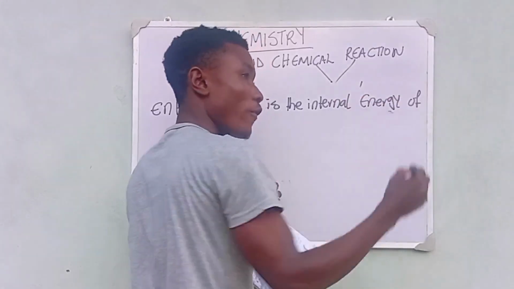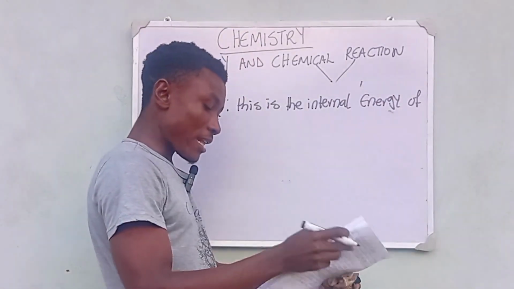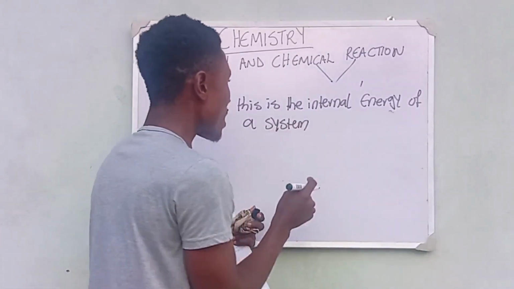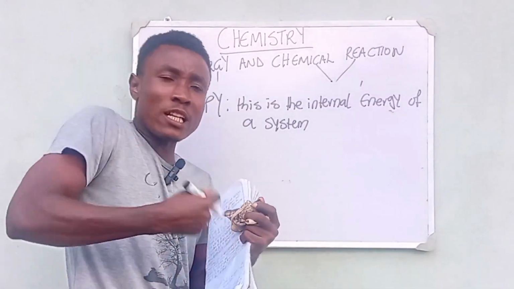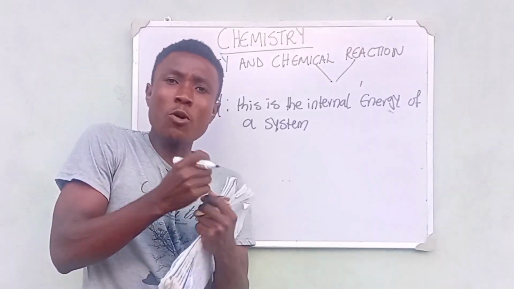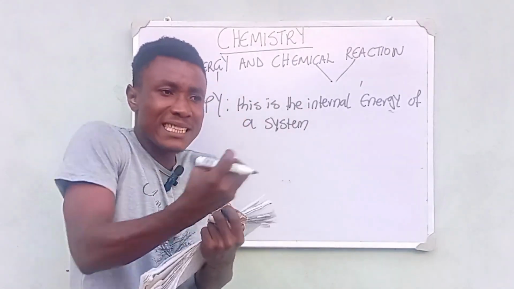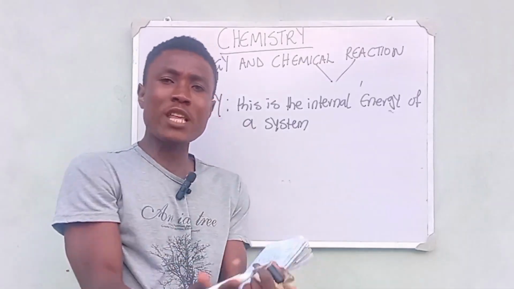This is the internal energy of a system. That is what enthalpy is all about, the internal energy of a system. And there's also another concept which is based on the degree of disorderliness of a system. Based on a particular system, the degree of disorderliness that takes place in this system is what is also known as entropy.